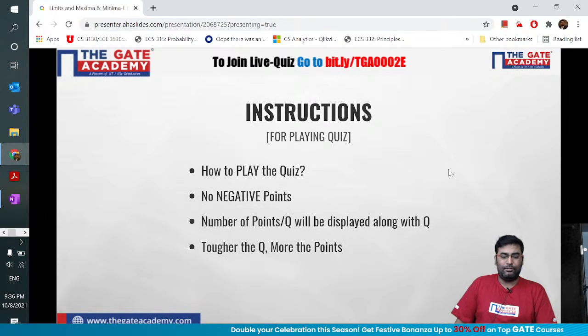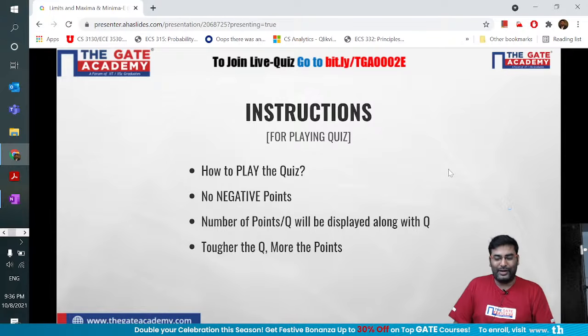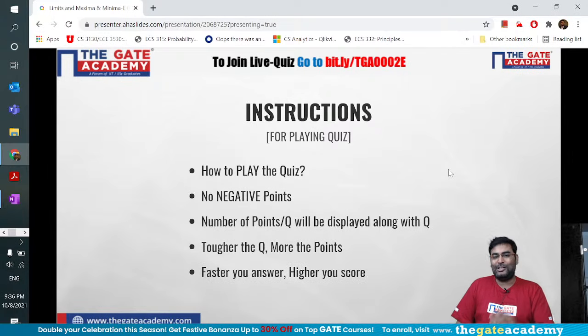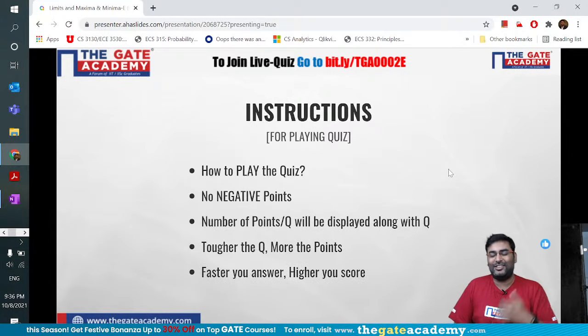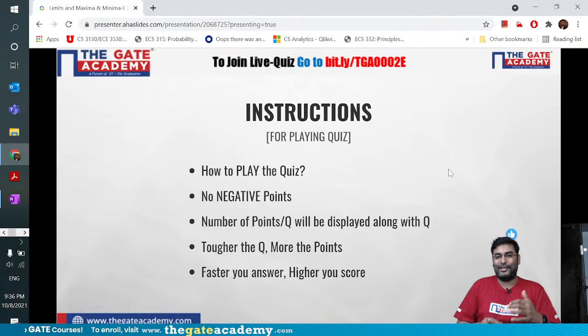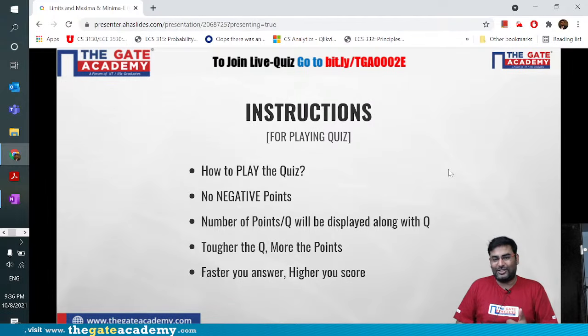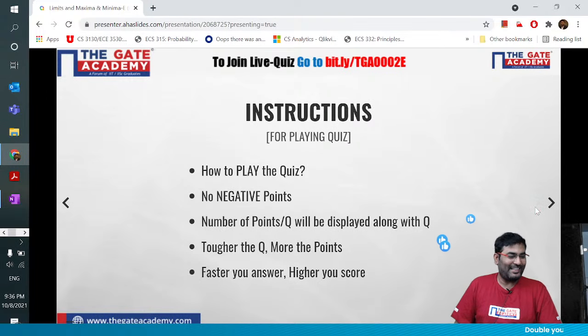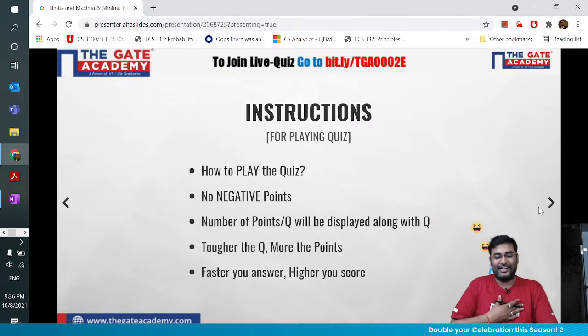If you get more difficult question, you get more points, right? And as you answer fast, like faster you answer, the more marks you get. So it's like a competition of speed and accuracy. If you are faster in answering the right answer on the question, you get more score. So let's get excited. Let's get started. I'm very excited. Let's see.